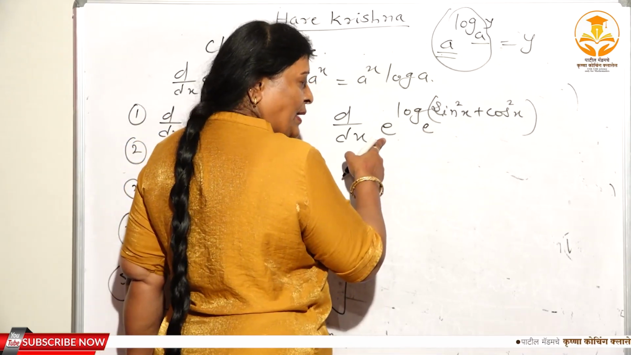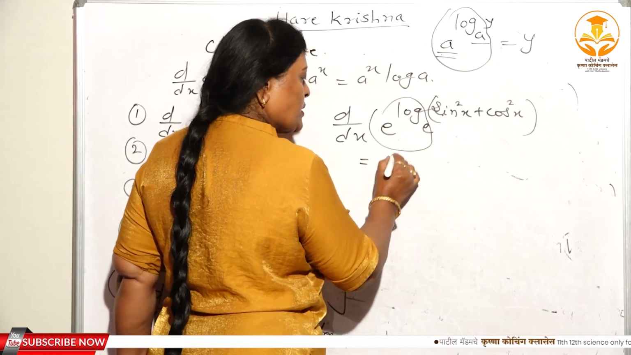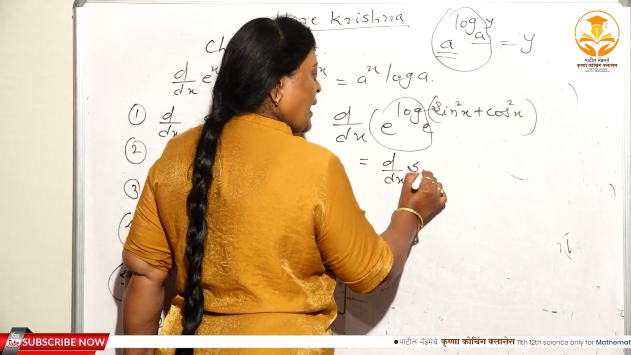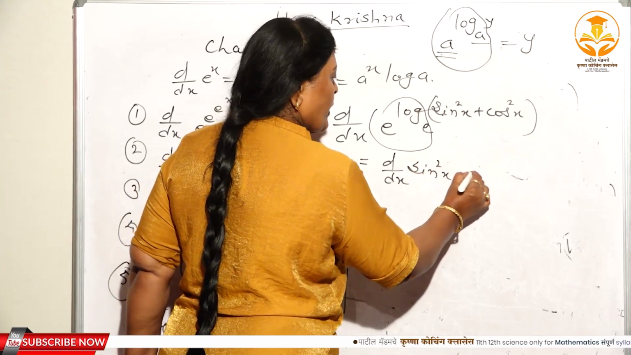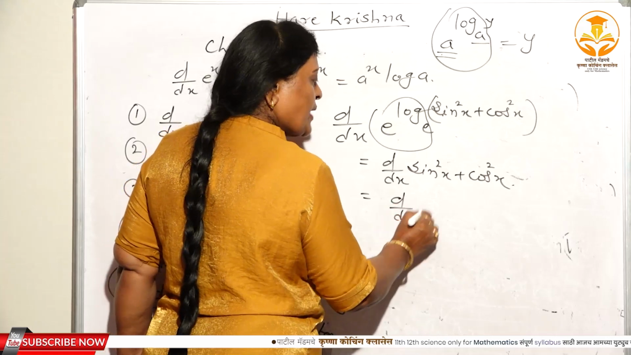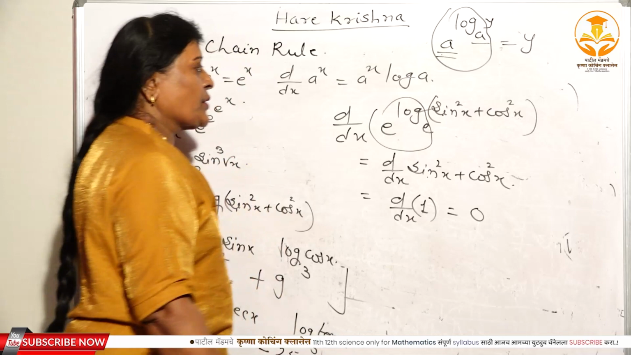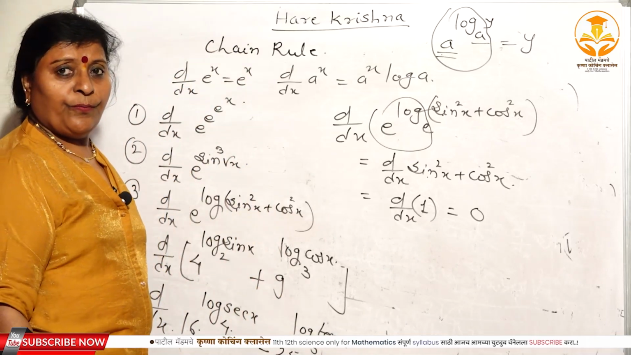So the base is e here, this also base is e. All this term gets cancelled and what remains here? d/dx of sin square x plus cos square x. Now you know the identity, sin square x plus cos square x is nothing but 1, and the derivative of a constant function is always equal to 0, isn't it?